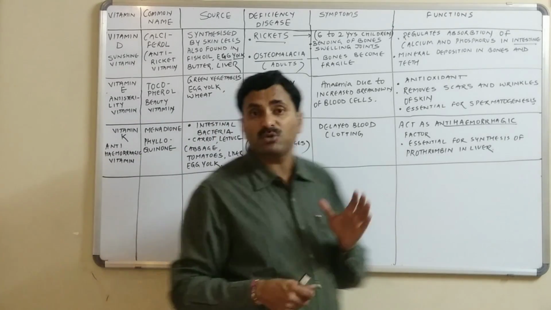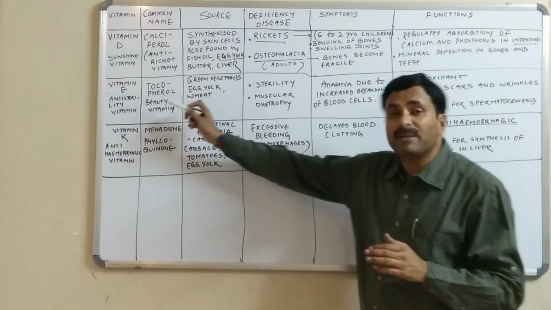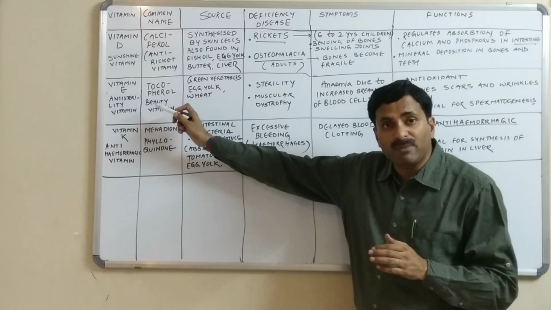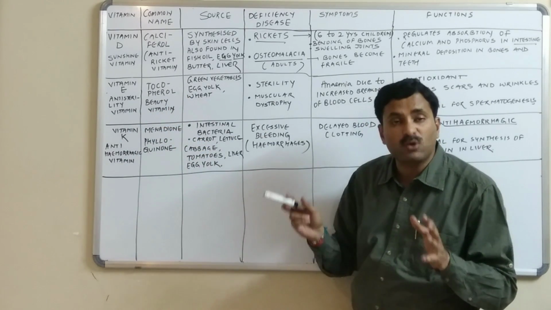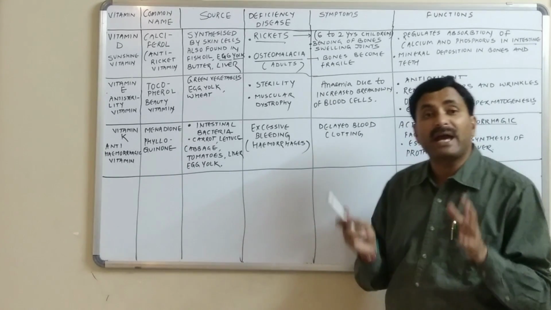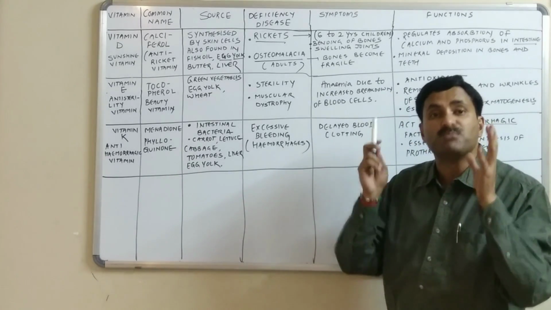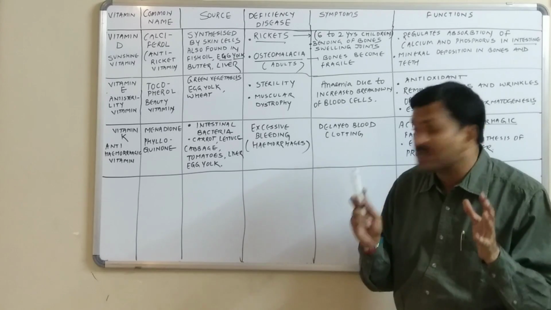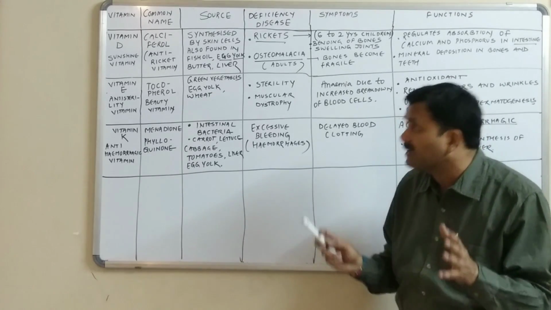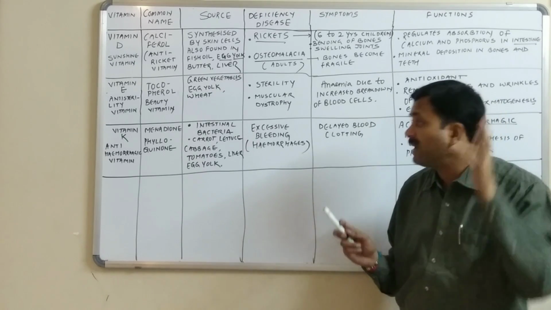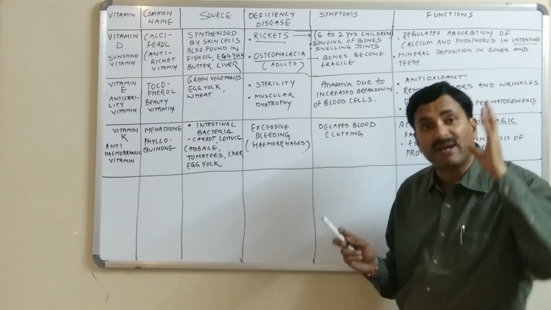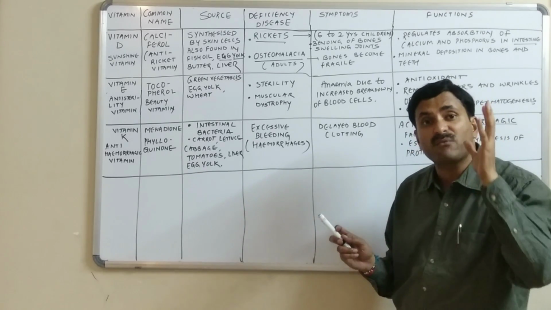Okay, now coming to the next one, vitamin E, another fat soluble vitamin, which is commonly called tocopherol. It is also called the beauty vitamin because it is concerned with beauty, and it is also called the anti-sterility vitamin because it removes sterility and makes the person fertile.